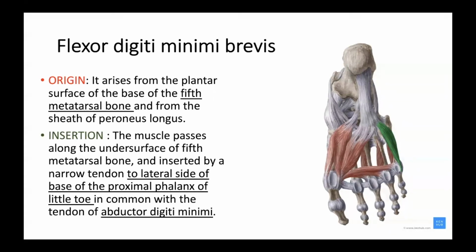The insertion is that this muscle passes along the undersurface of the fifth metatarsal bone and is inserted by a narrow tendon to the lateral side of the base of the proximal phalanx of the little toe, in common with the tendon of abductor digiti minimi. Is it clear?